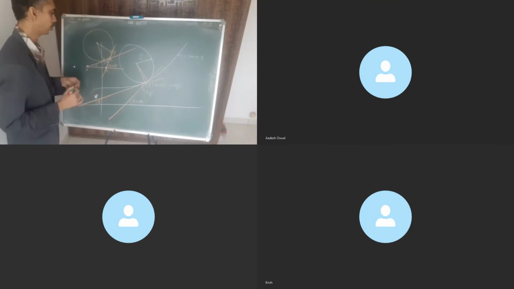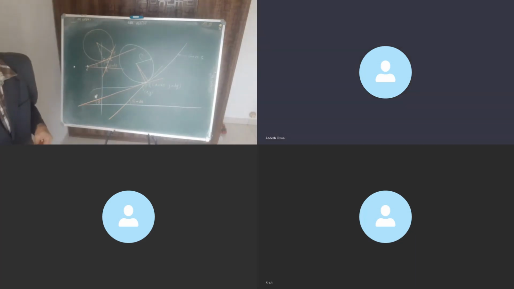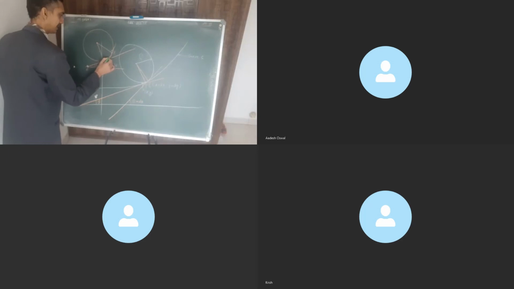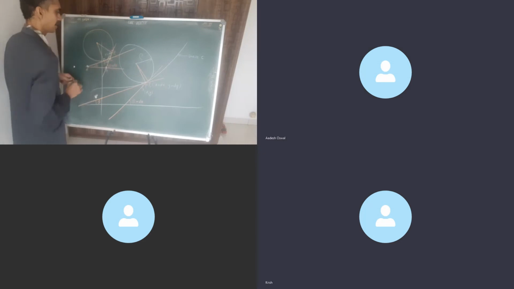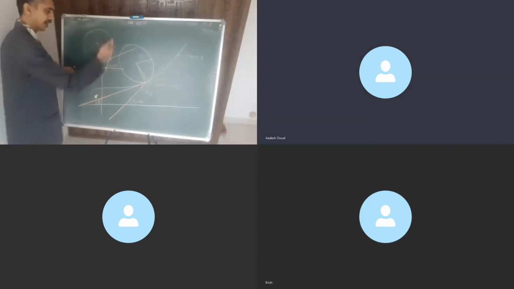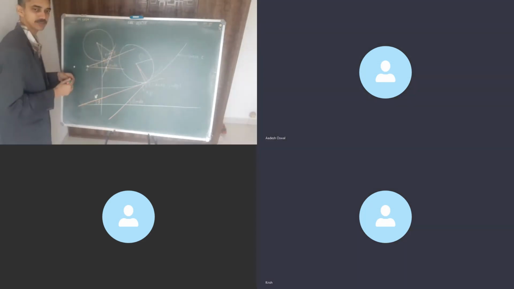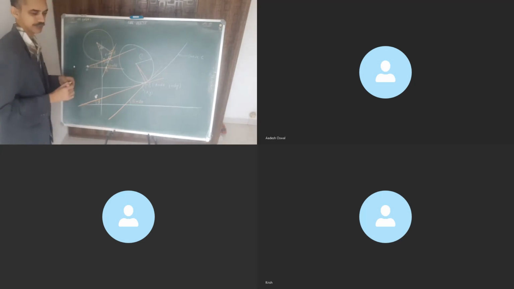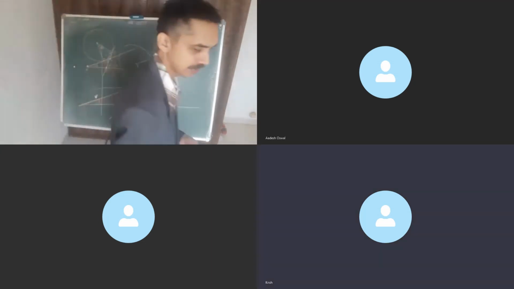Visible, all of you? So this angle is d theta. If this is d theta, then this will be how much? Pi minus d theta, agreed? Why? Straight line, correct? This 90, this 90, this pi minus d theta. This being a quadrilateral, the total angle must be 360, right?